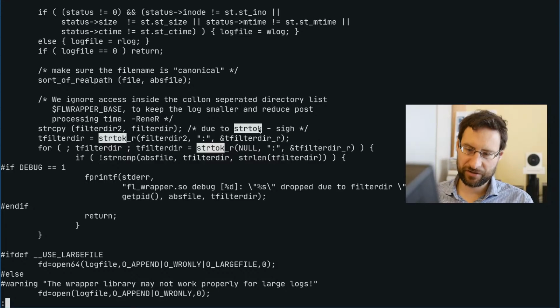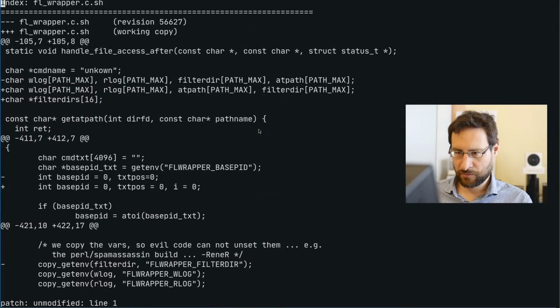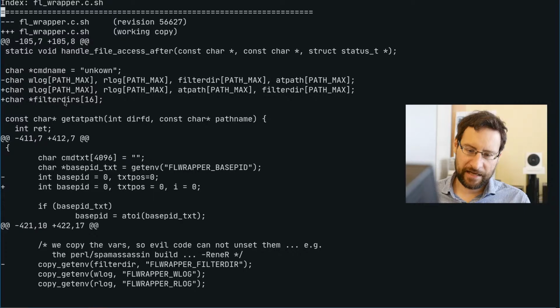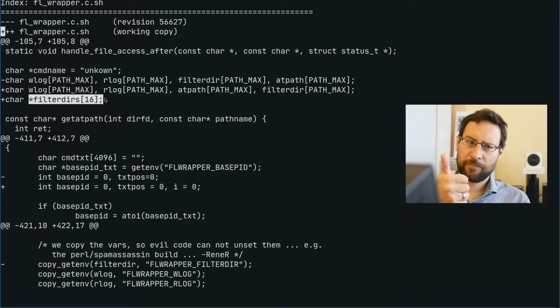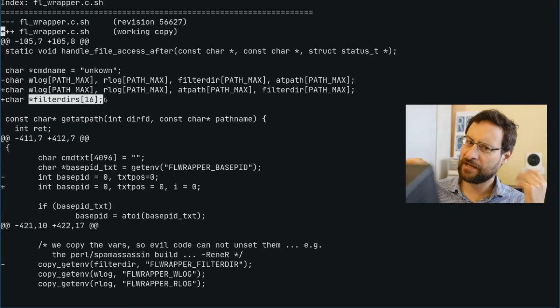Why tokenize the string each time some file operation occurs? I did that last night at midnight, my famous wine-on-the-couch-at-home stuff. I modified this last night to have an array with a hard-coded size of 16. Basically at initialization, strtok this once and store an array of filter directories, which avoids a copy. The filter pairs are some 100, so we save copying hundreds.